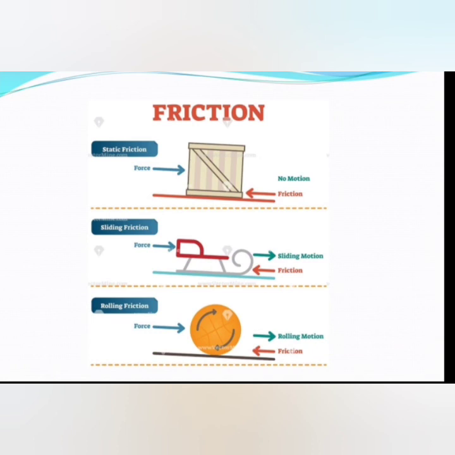So here you can see that in static friction force, there is no motion of the object because external force and the frictional force are equal. And then in sliding frictional force, the object slides over another surface, and in rolling the object is rolling over the surface. Here I want to add one more thing, that rolling friction is always less than the sliding friction. That is why it is easier to roll objects than to slide them.